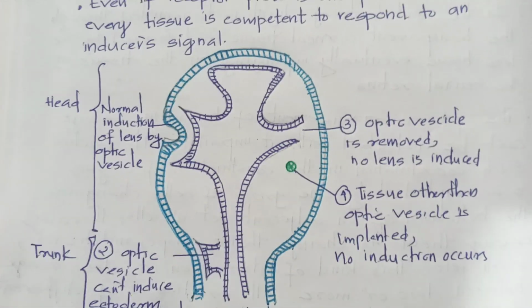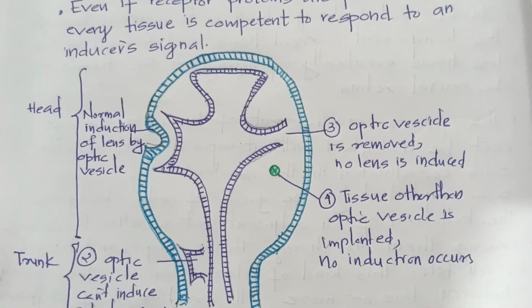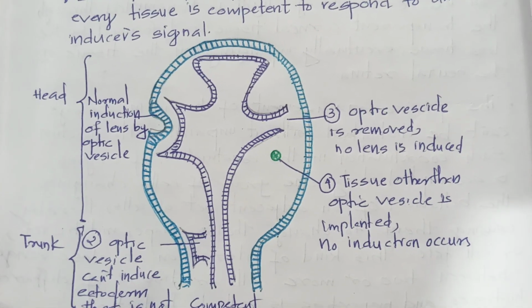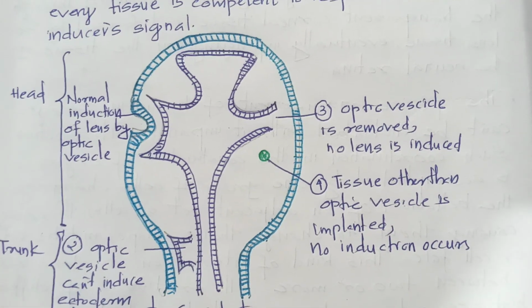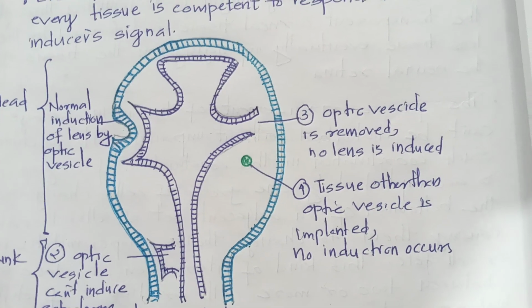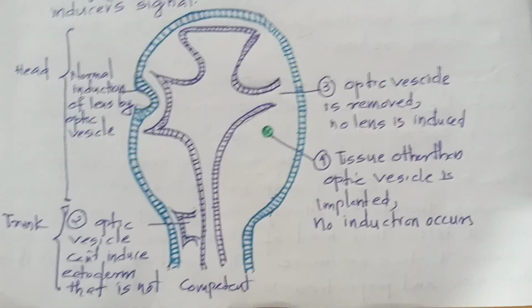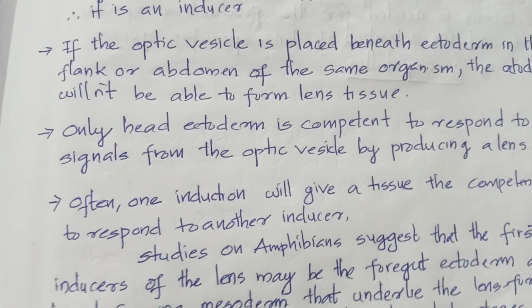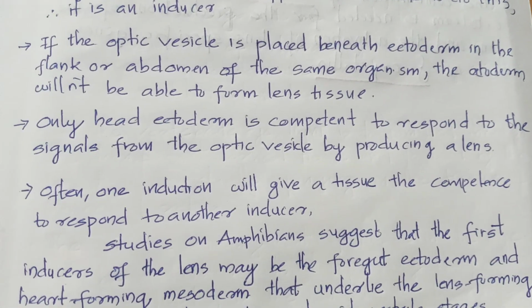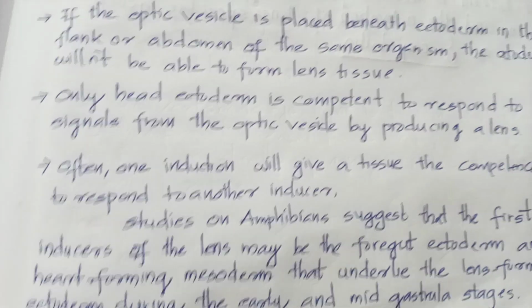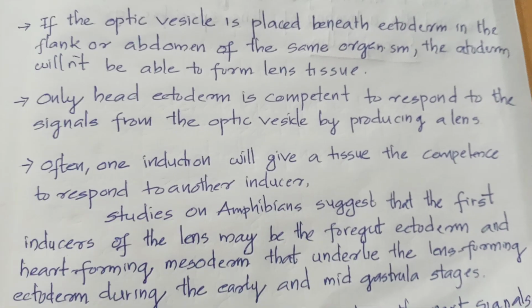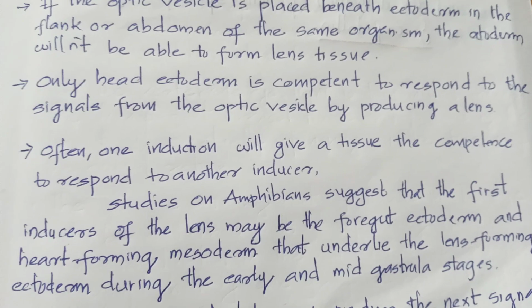The figure here shows ectodermal competence and the ability to respond to the optic vesicle inducer in Xenopus laevis. The optic vesicle is able to induce lens formation in the anterior portion of the ectoderm. If the optic vesicle is placed beneath the ectoderm in the flank or abdomen of the same organism, the ectoderm will not form lens tissue. Only head ectoderm is competent to respond to the signals from the optic vesicle by producing a lens.